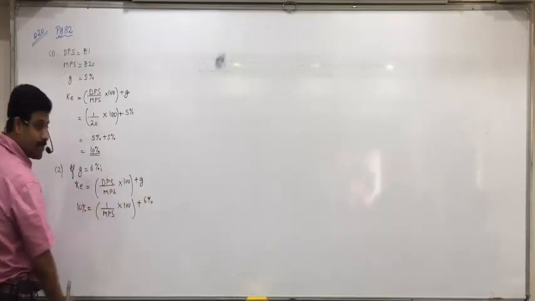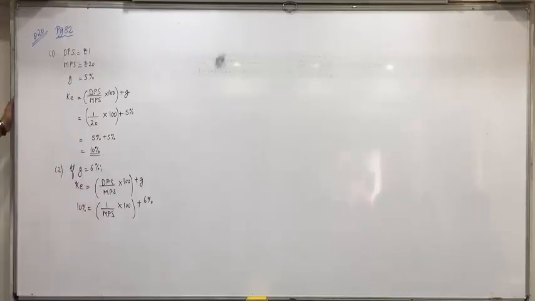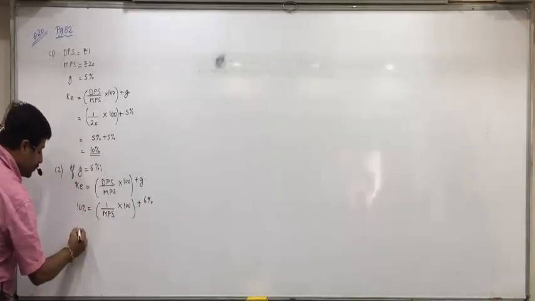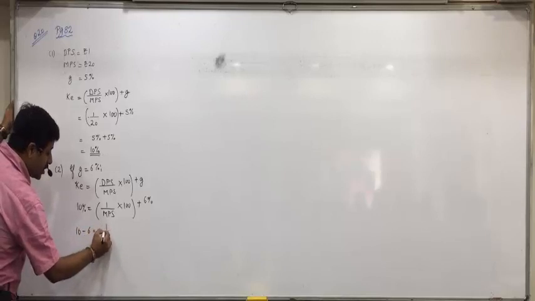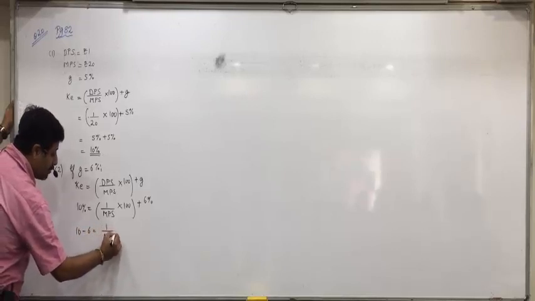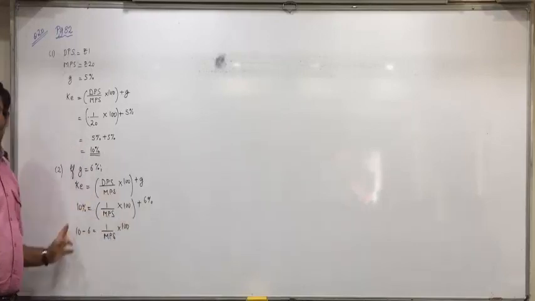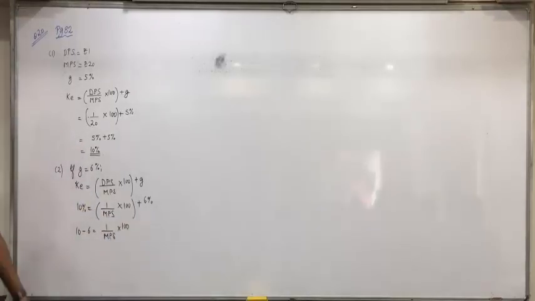Is everyone clear with this? Any doubt? Now, next step: plus 6 we bring to the left side, so it becomes minus. 10 minus 6 equals 1 upon MPS into 100. 6 on the left side will become minus.